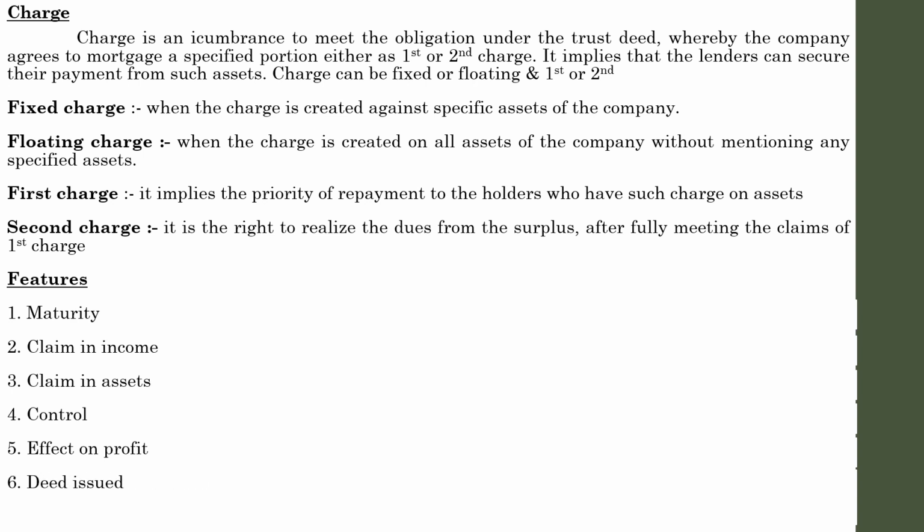Deed issued. The company issues the debenture deed in the form of a certificate issued under the seal of the company. It usually shows the amount and date of its repayment. It is actually a document that is known as a deed, and the deed consists of conditions and rules with regard to the debentures.